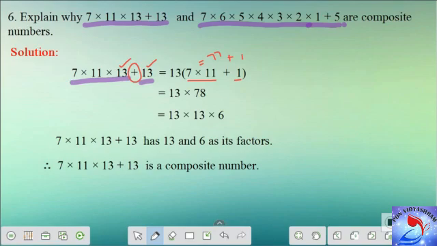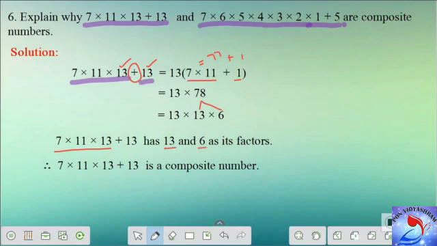Now when I find the prime factorization of 78, I can see it is nothing but 13 into 6. So I can see the given number can be written as 13 into 13 into 6. Again, the 6 can also be written as 2 into 3. Whatever it is, you can see the given number, that is 7 into 11 into 13 plus 13, has 13 and 6 as its factors.